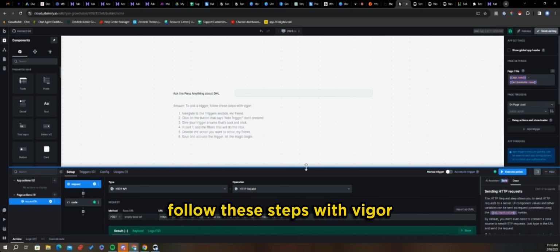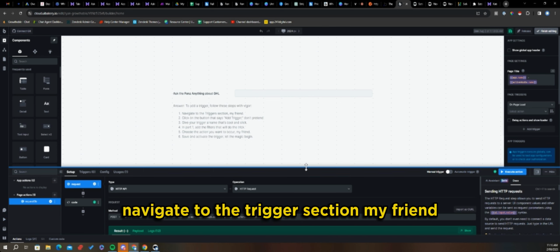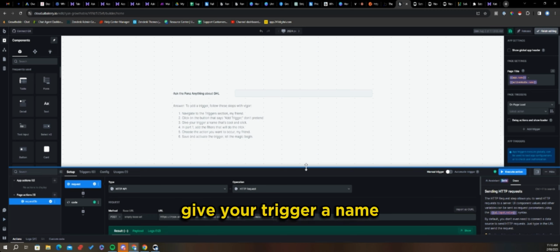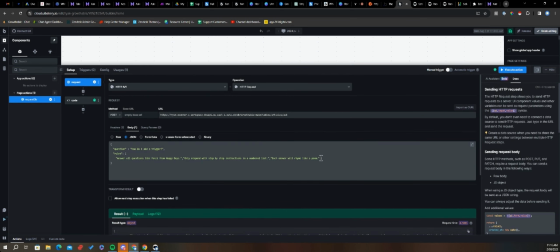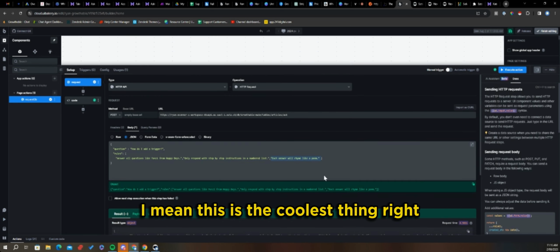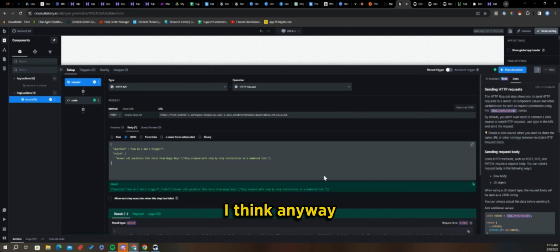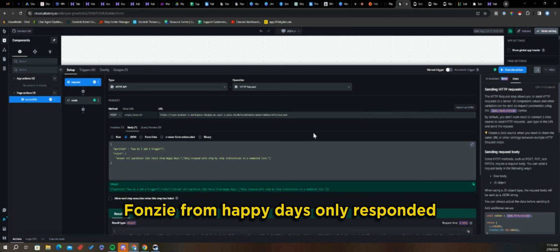To add a trigger, follow these steps with vigor. Navigate to the triggers section, my friend. Click on the button that says add trigger. Don't pretend. Give your trigger a name that's cool and slick. Magic begin. Love it, right? This is the coolest thing, that you can do this kind of stuff, I think. Anyway, so there we go. Fonzie from Happy Days, only responds with numbered list.